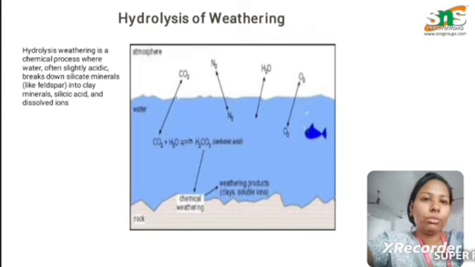Next one, hydrolysis weathering. Hydrolysis comes under the chemical weathering, where it often occurs due to acidity or breakdown of the rocks. These result in minerals, silicic acid and dissolved ions as the byproducts of this chemical weathering.